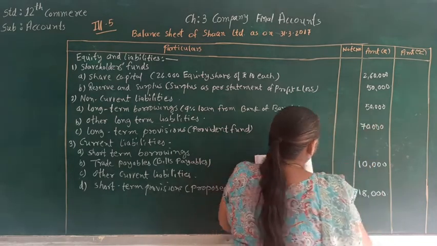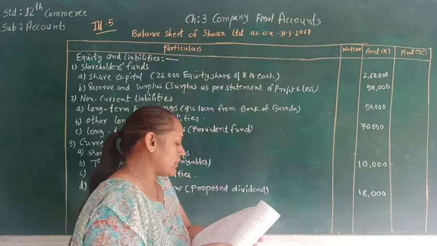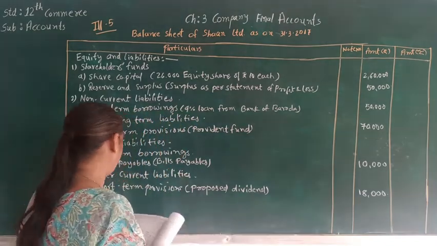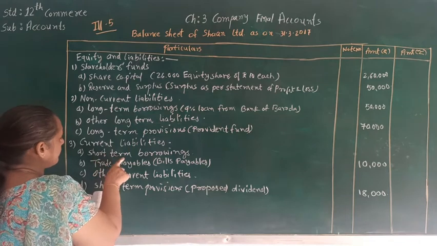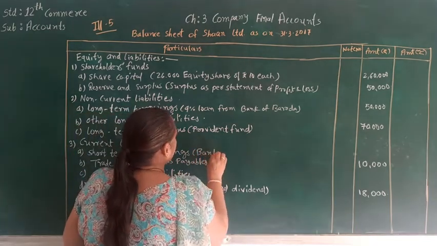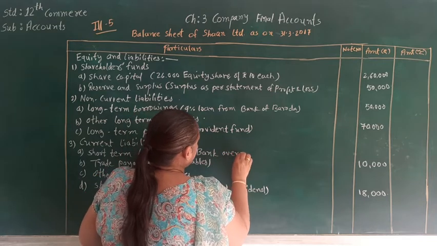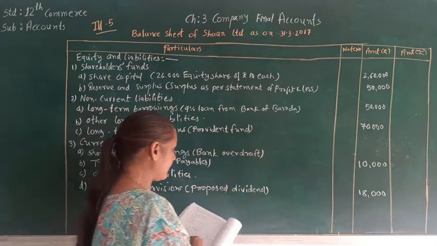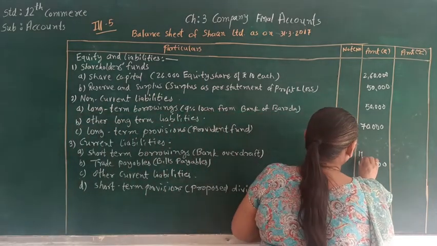After provident fund, the other balance given to us is bank overdraft, and bank overdraft is a short-term borrowing from the bank. So bank overdraft is 17,000.